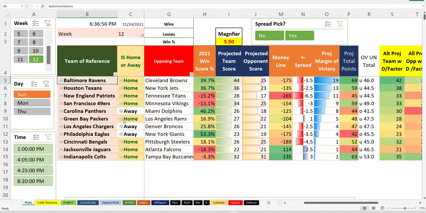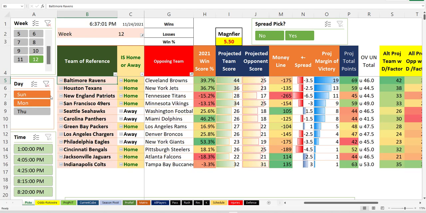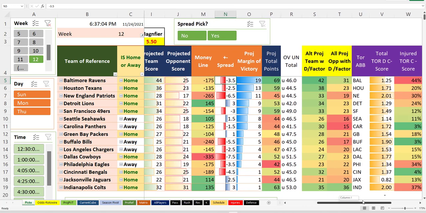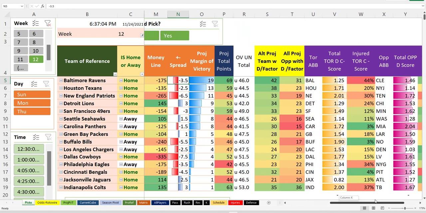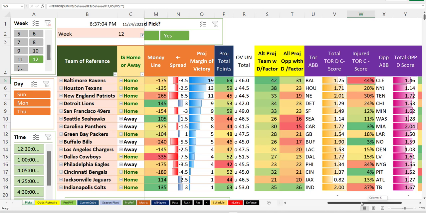How about Sunday games? Sunday and Monday for the hell of it. Actually, yeah, Sunday. And actually, let's look at the whole list because it's nice to see the whole list. The number one pick of the day, Baltimore over Cleveland. Big points. Cleveland on the road apparently in trouble when it comes to giving up points. Thinks they don't have trouble covering 3.5, but Lamar has had trouble covering recently, I feel like. Baltimore defense, incredibly injured, though. That's a problem. What does that do to the alternate score?